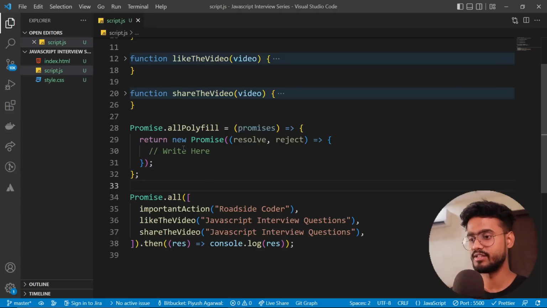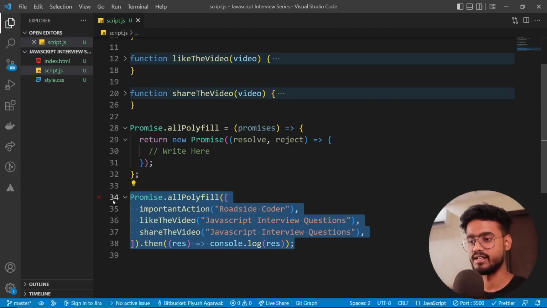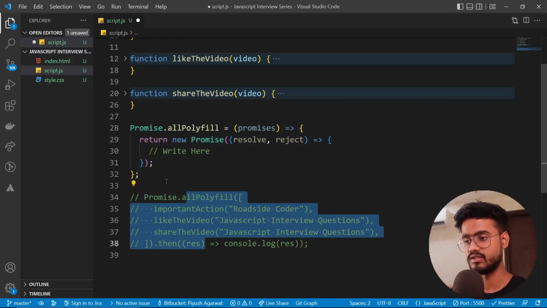And you see we have all of these 3 promises resolved over here. So what we simply need to do, instead of this Promise.all, is create an implementation called all polyfill, and we need to call this right over here, and this should work as expected. Obviously right now it won't work since we haven't created our implementation. So let's go on. I'm going to comment this out for now.